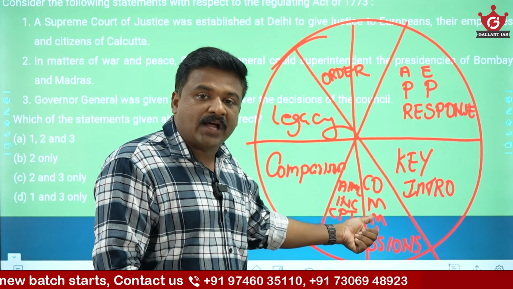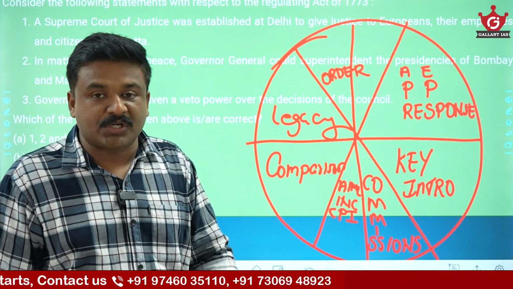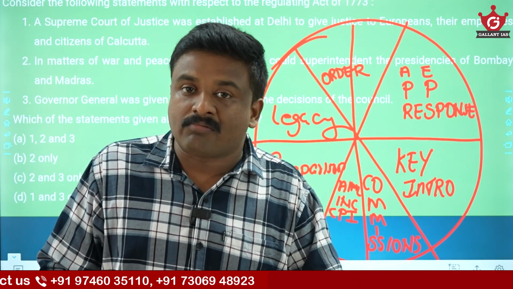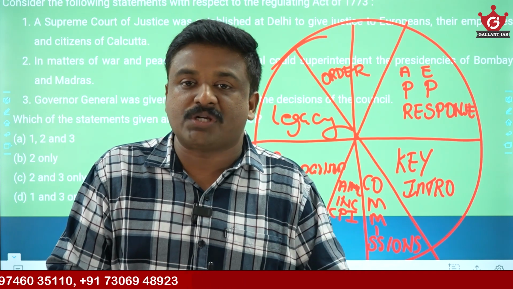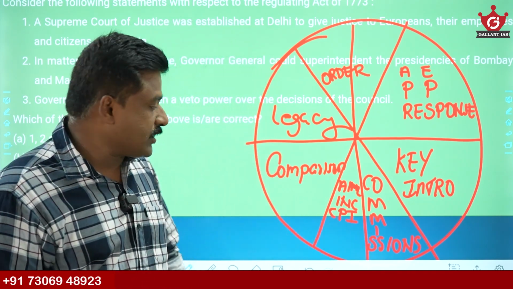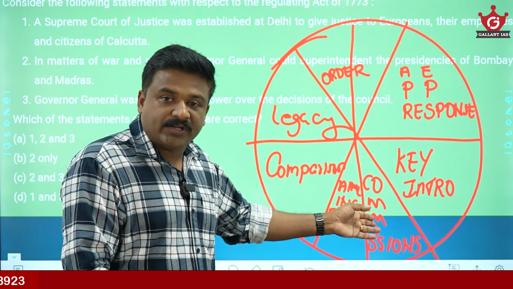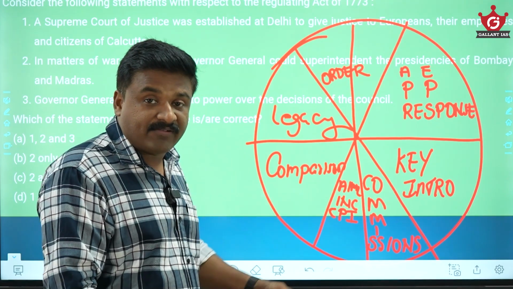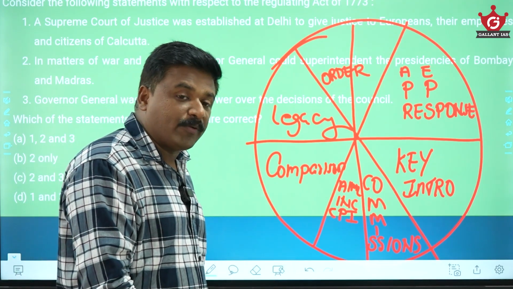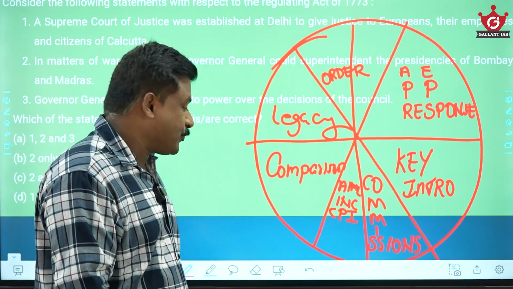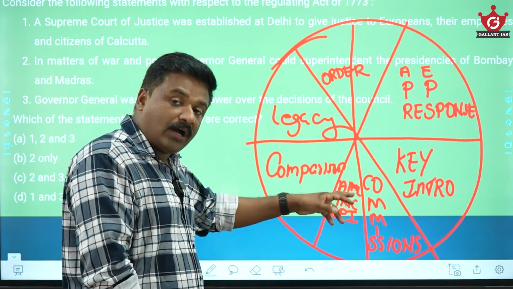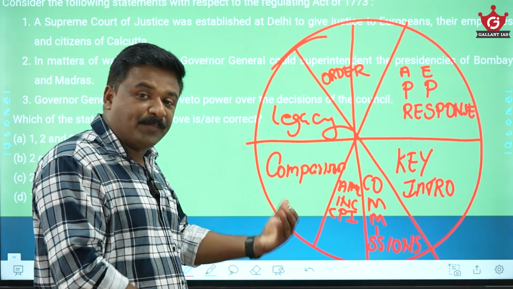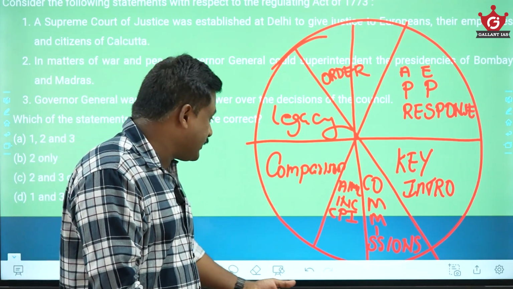And some acts are connected with committees, commissions and reports. Some acts are the result of certain committees or commissions and their report submission. For example, the Government of India Act 1935 responds to the Nehru Report and the Simon Commission report. How these acts are connected with certain committees, commissions, reports is important for you.